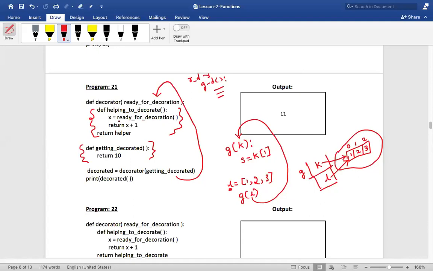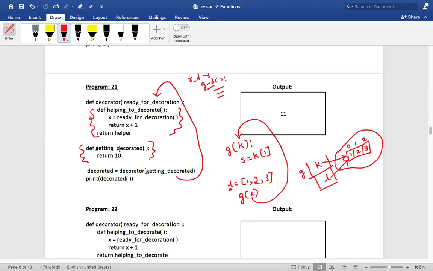Now who is ready for decoration? It was referencing getting decorated. So ready for decoration is none other than getting decorated only, isn't it? Did you understand this?